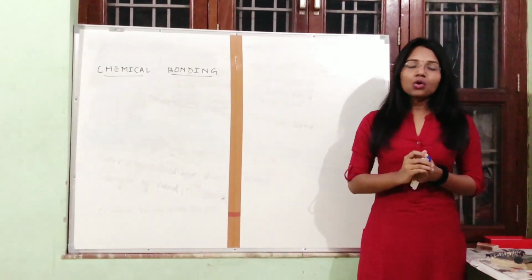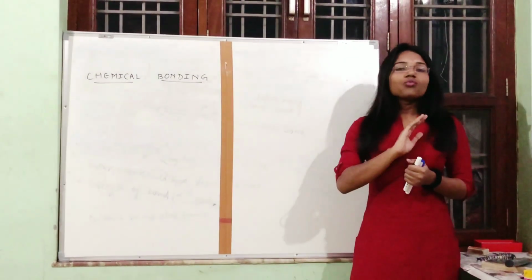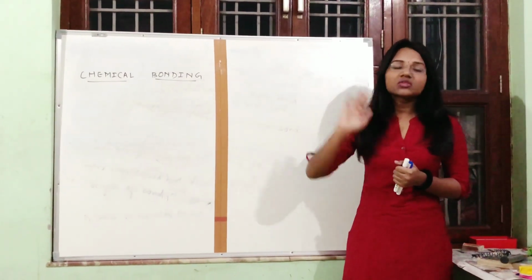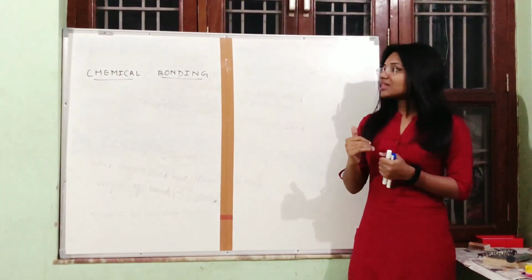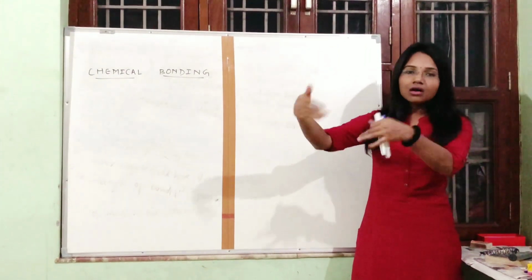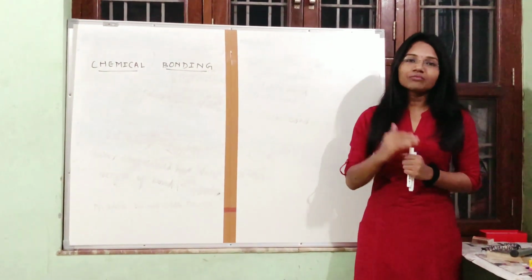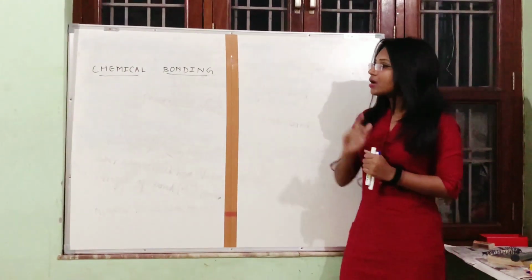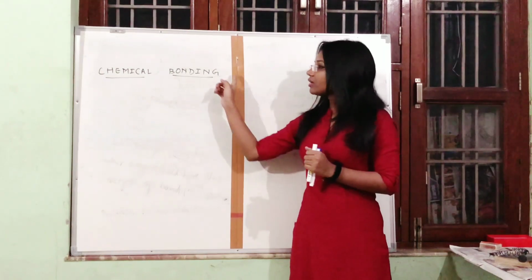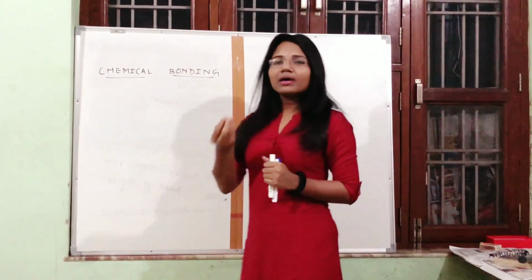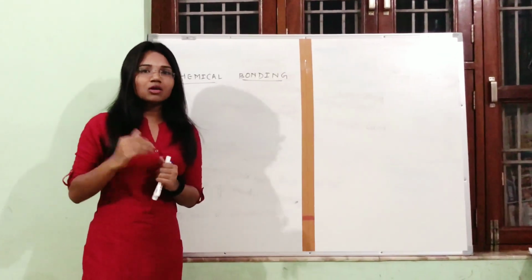Unless and until you know what a chemical bond is, we won't be able to understand organic chemistry, inorganic chemistry as well as physical chemistry. We can say that the whole chemistry is based on chemical bonds only, right? So we have to understand what is chemical bonding. Before that, we will understand what is a bond. It is a normal English word, so you also know the meaning of bond.